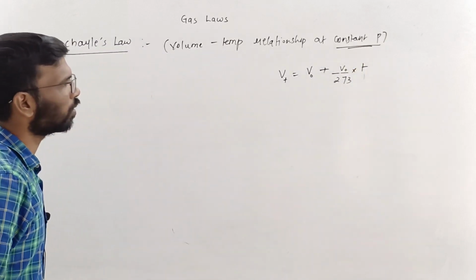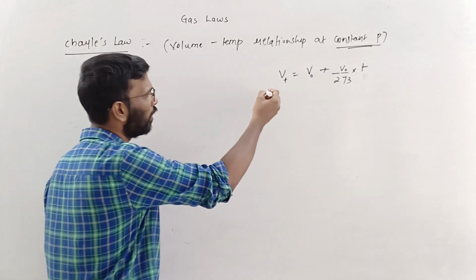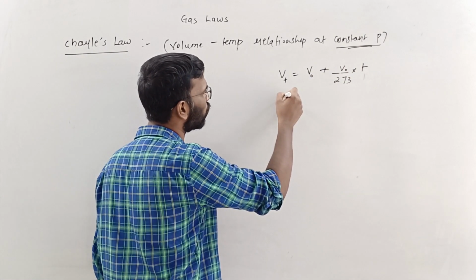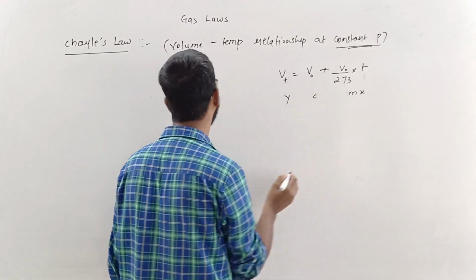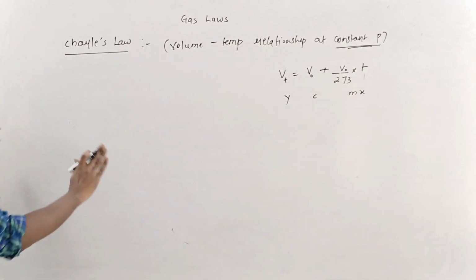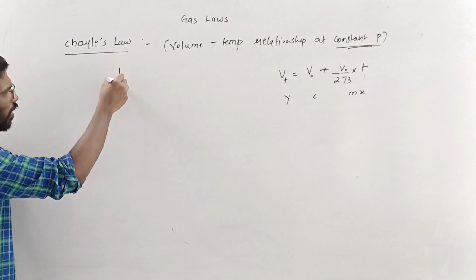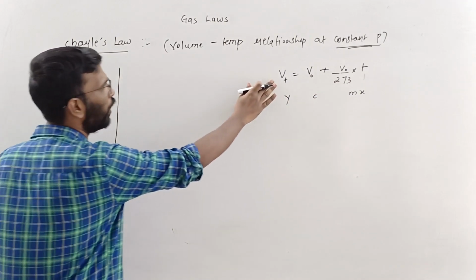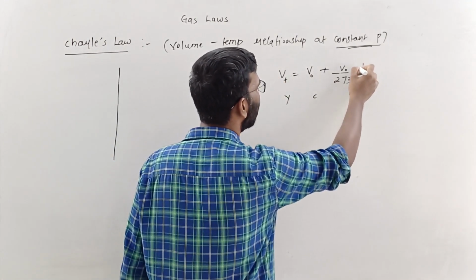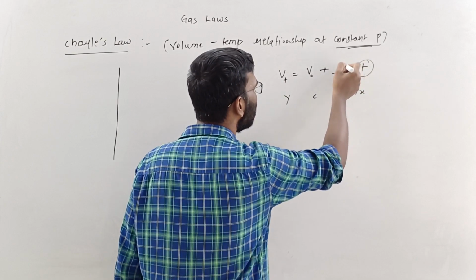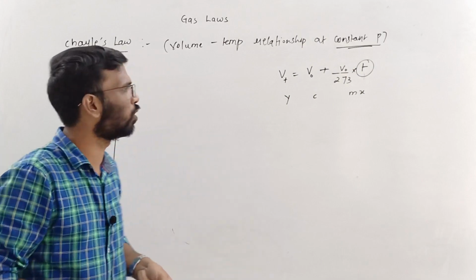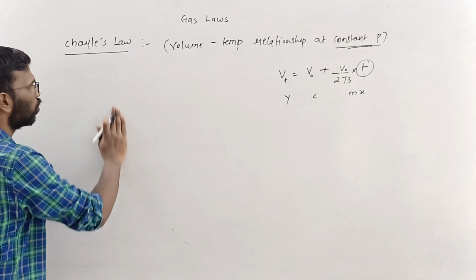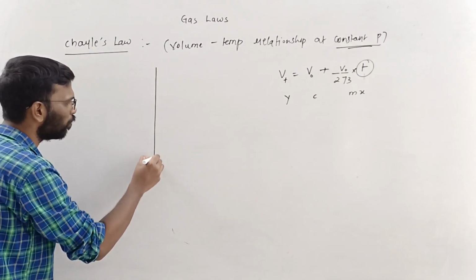So this is what the equation is. It resembles the equation of a straight line, y is equal to mx plus c. If I want to plot a graph for this, I am going to plot V_t versus T, where m is V naught by 273. V naught is constant and 273 is also constant, so m is the slope over here. Pay attention nicely.